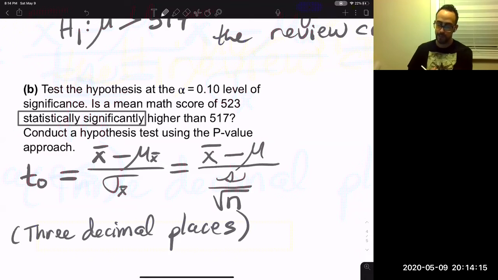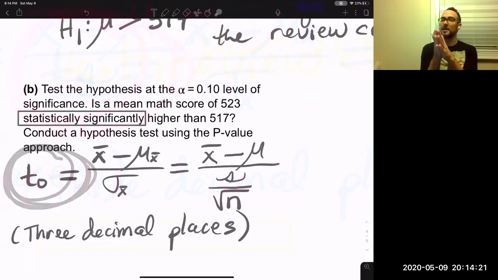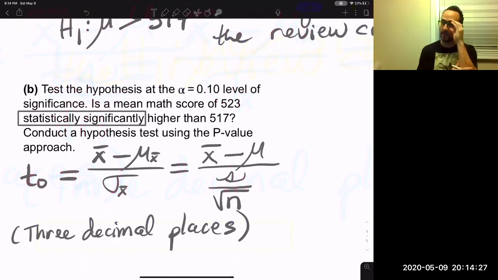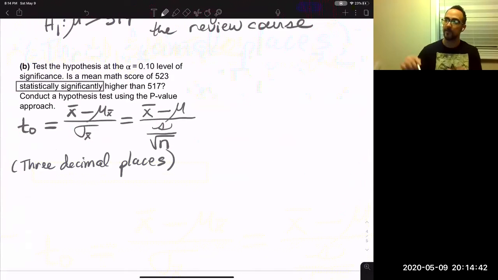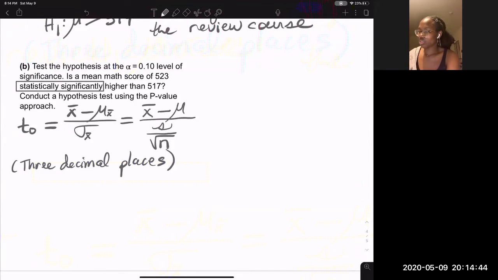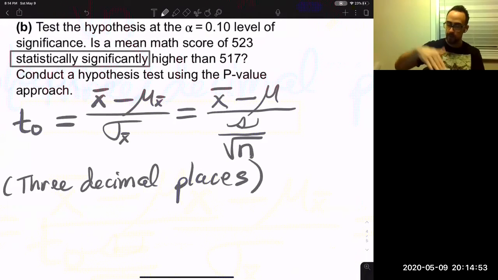But in this section, we have to use a t-score. Remember in the last section, I told you to use p hat as the test statistic to find the p-value. We can't do that anymore because of the way the calculator function tcdf works. Sometimes we use normalcdf, and now we're going to use tcdf to find the p-value. I'll get to that in part C. For now, let's slow down and just calculate this test statistic.